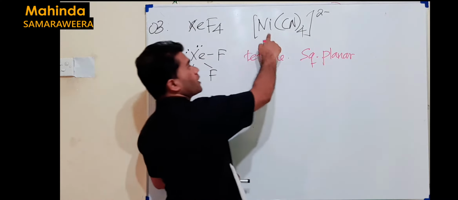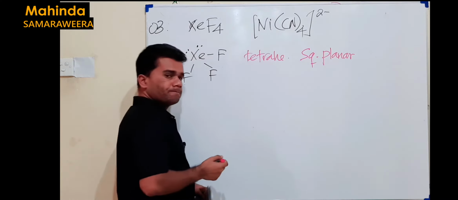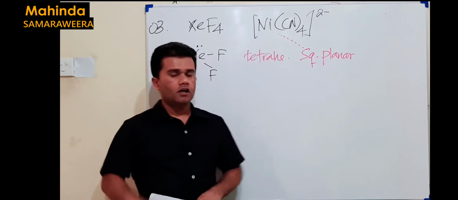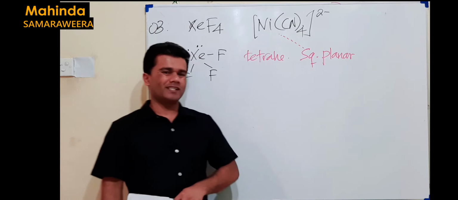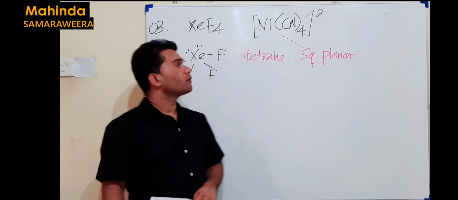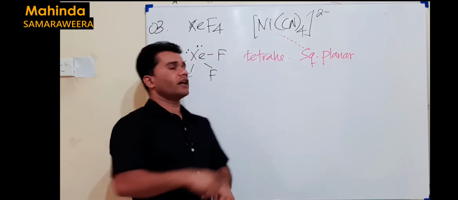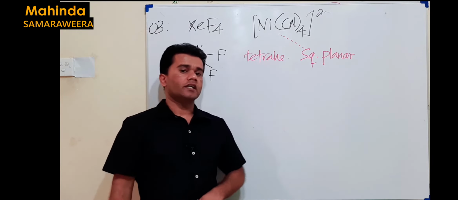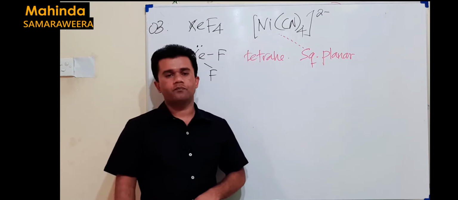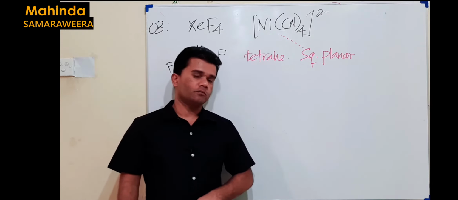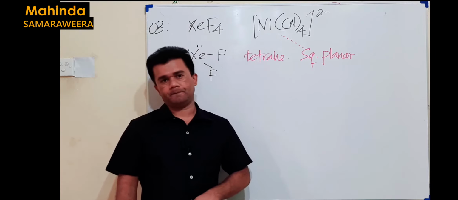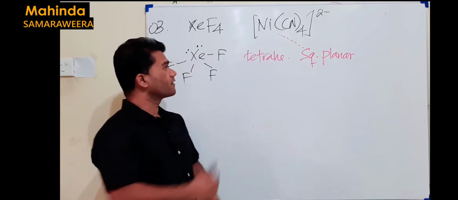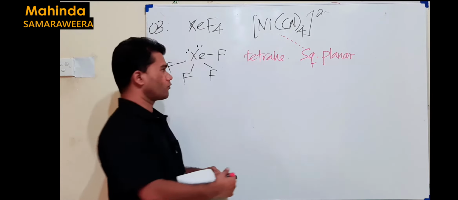In the case of this complex ion, the shape is square planar, not tetrahedral. Most complex ions having coordination number 4 are tetrahedral, that's okay. But some ions like tetracyanidonickelate and tetraamminecopper(II) should be square planar. Because of that, this is not the answer. It's not tetrahedral.